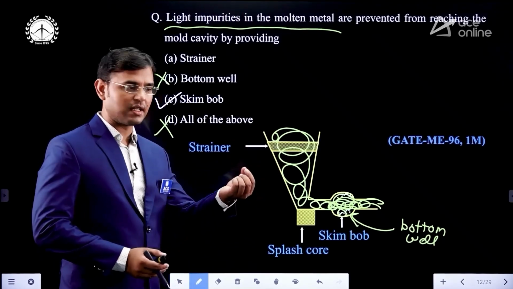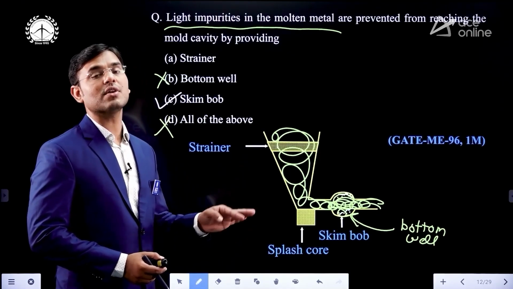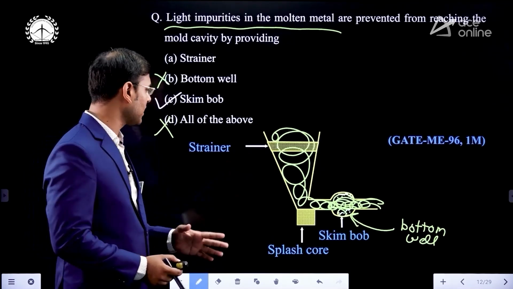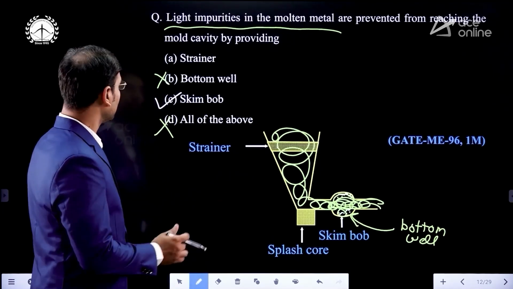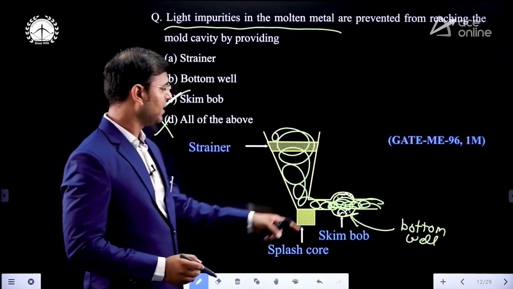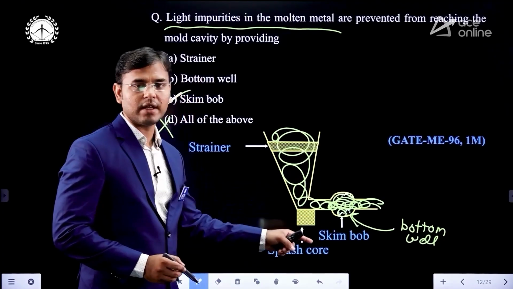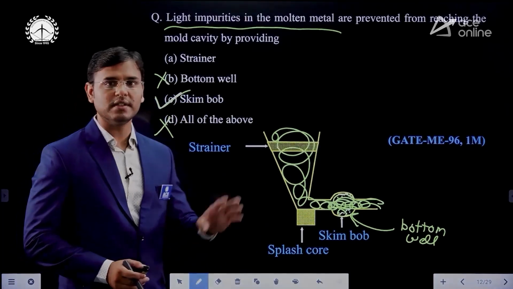But in the strainer, the size of the impurities must be bigger. Either it is low density or high density impurities, if the size is bigger, then the strainer can remove that. Correct. Now here the correct answer is what? Option C, that is, the skim bob avoids lighter impurities as well as heavier, but since lighter is asked in the question, skim bob is the only answer.